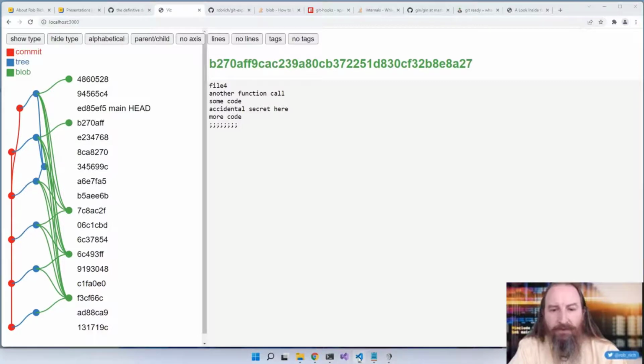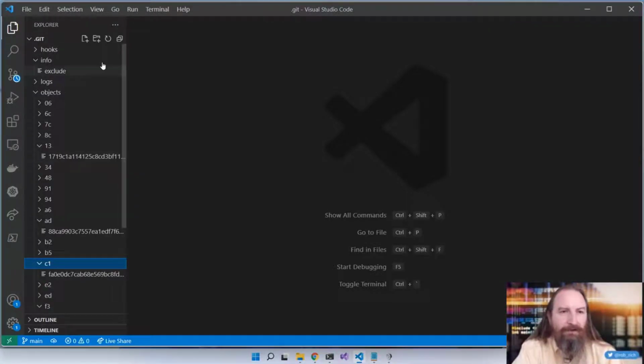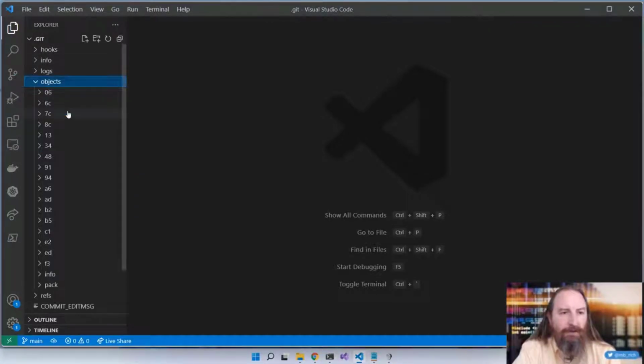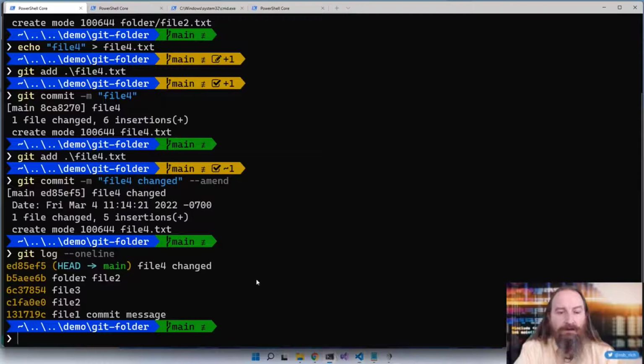Now, right now we have a whole bunch of files here in our objects folder. We have a bunch of folders. Now, if you open up another repository, you may not have all of these files because periodically behind the scenes, Git is going to run a git gc.